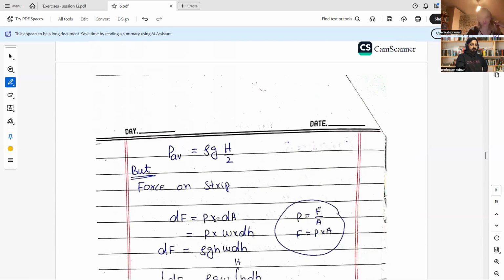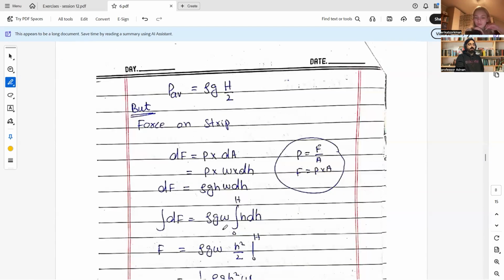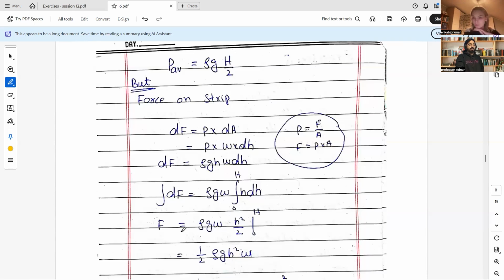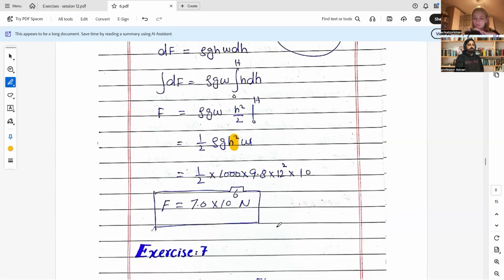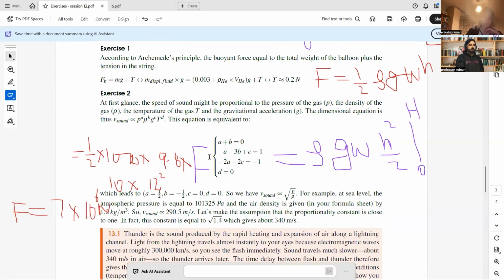So force on the strip, we need to calculate according to the differentiation and integration. So simplifying and putting the value, taking the integration, rho g W H square by 2. Our final formula is H square, and put the corresponding values, and finally you have the results. Is it clear? Yes, it's clear. Okay.